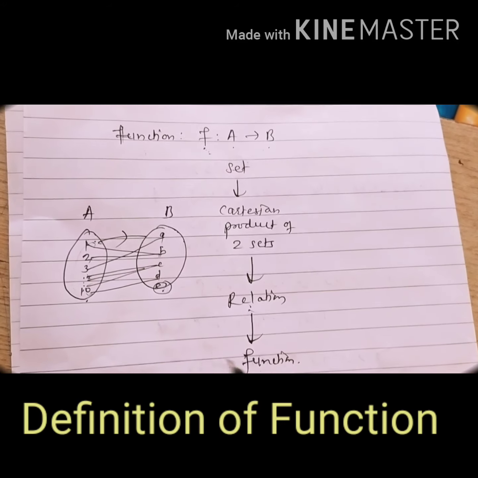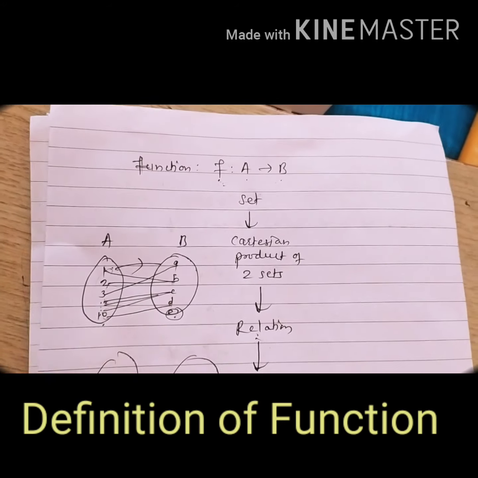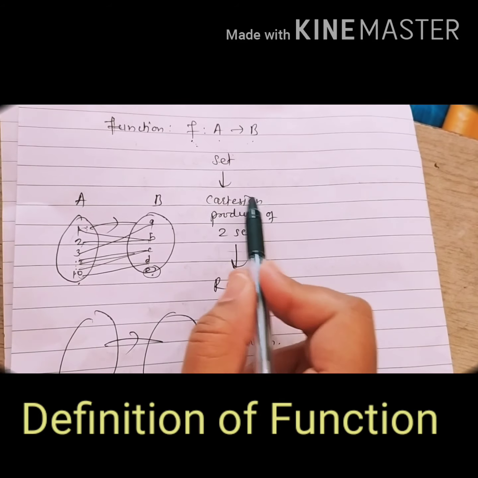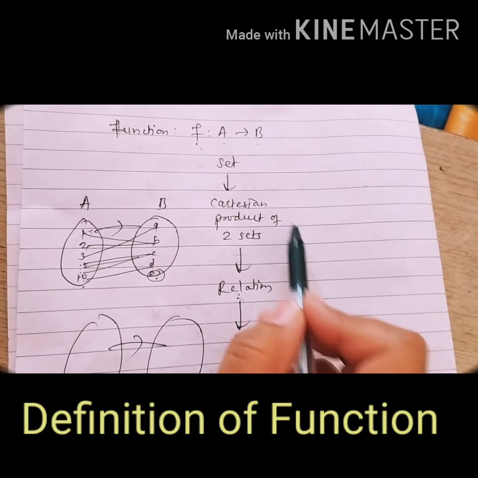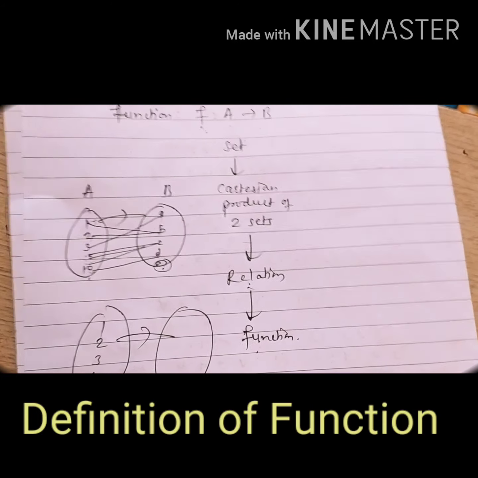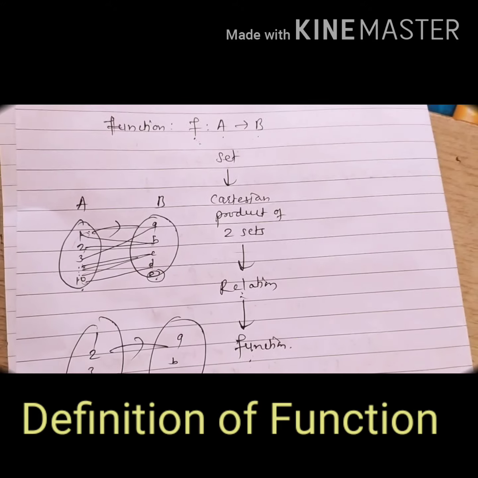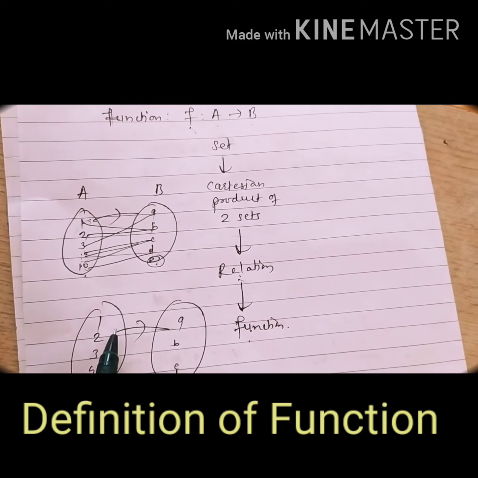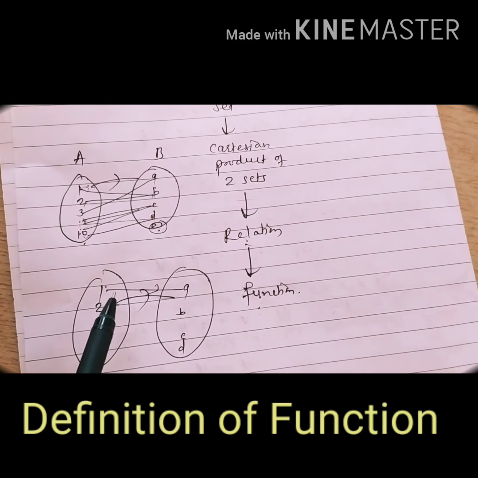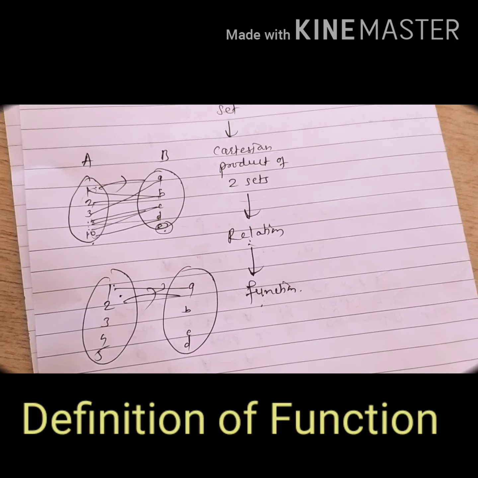Unique image means what, students? Suppose in a relation we can take any element from the Cartesian product of two sets. In the last lecture only we have studied that. But now in function, suppose we are taking 1, 2, 3, 4, 5 and A, B, C, D. Now if 1 is related to A, then we cannot relate 1 with any other element. Getting?